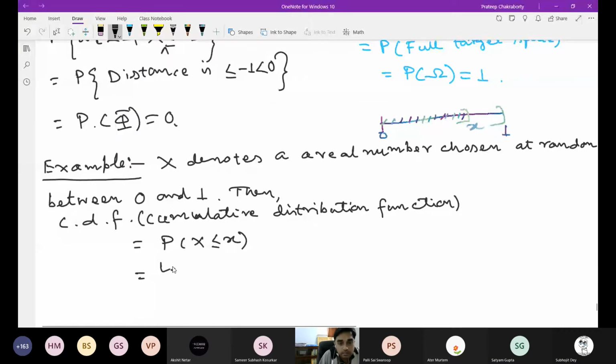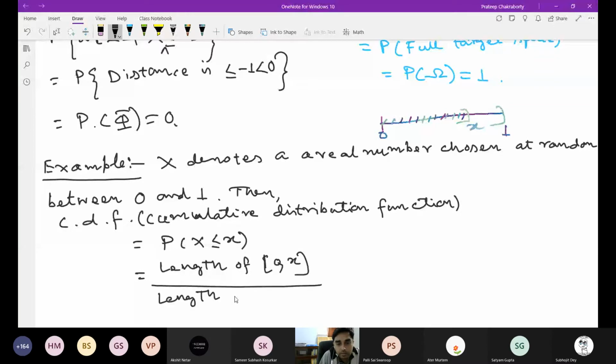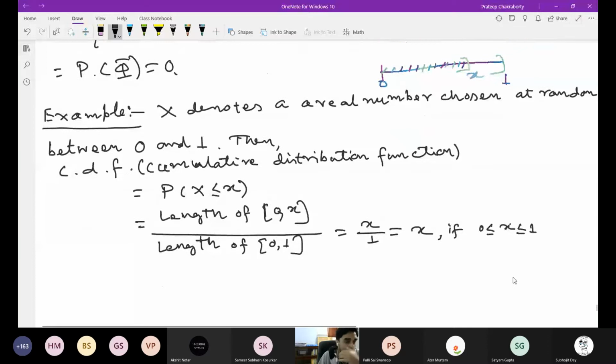This is the length of 0 to x divided by the total length of 0 to 1. This is x by 1, so x, and this happens if 0 is less than or equal to x less than or equal to 1. Or take something different, better.